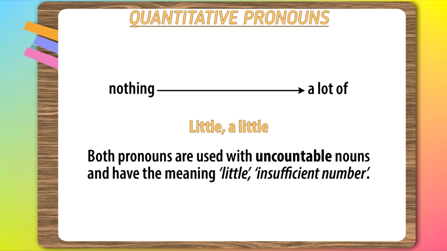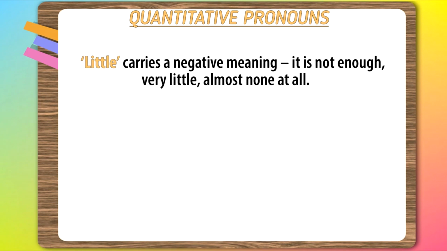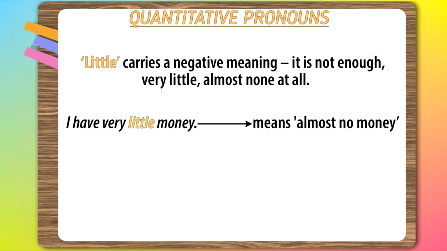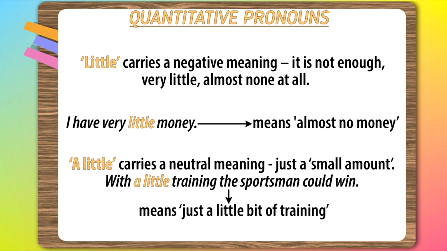What is the difference? The difference is the shade of meaning, which is easy to remember. Little carries a negative meaning. It is not enough. Very little, almost none at all. I have very little money means almost no money. A little carries a neutral meaning, just a small amount. With a little training, the sportsman could win, means just a little bit of training.